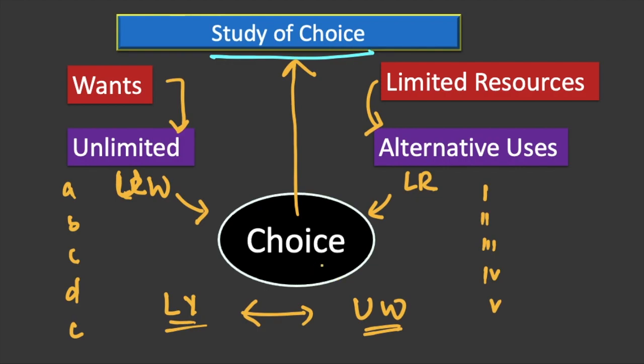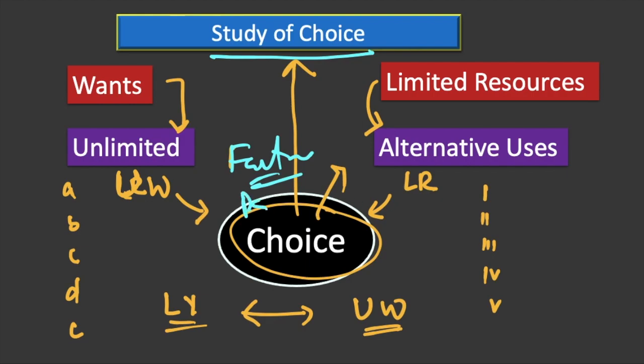So choice is very central to the concept of economics. It is the issue of choice that we study in economics: how human beings make this choice, what the important factors are while we make our choices, what the patterns are on which our choices are based, and so on. All these things we study in economics.